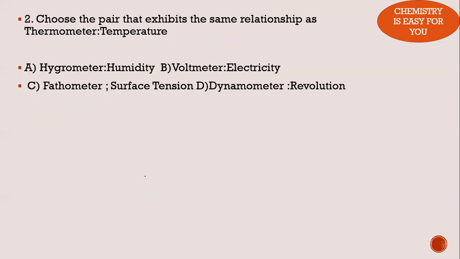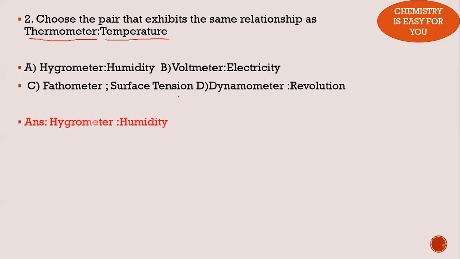So here, this is the second set of questions which you can expect, where we have to find the words which have a similar relationship. So here, thermometer, temperature. So what is actually the meaning of this question? A particular instrument is given and the quantity measured by that instrument is given. Similarly, out of these four options, we have to find an instrument and the quantity measured by it. So it should be correct, it should not be different.